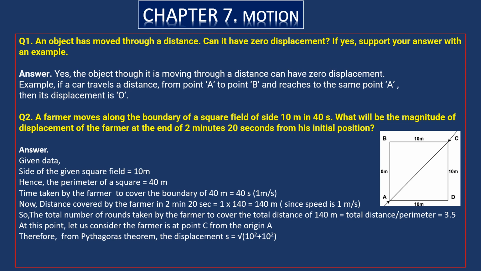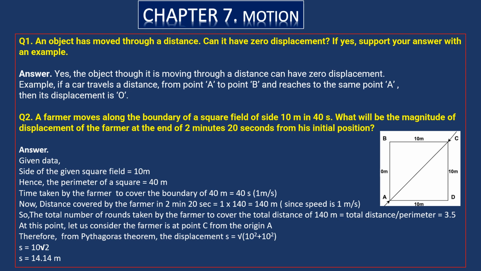Here AB square equal to 10 square, BC square equal to 10 square. Here S equal to displacement equal to root of 10 square plus 10 square. That gives you 10 root 2. If you simplify this value, you will get the displacement of the farmer from his initial position is 14.14 meters.